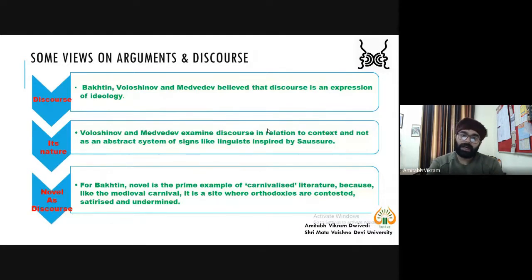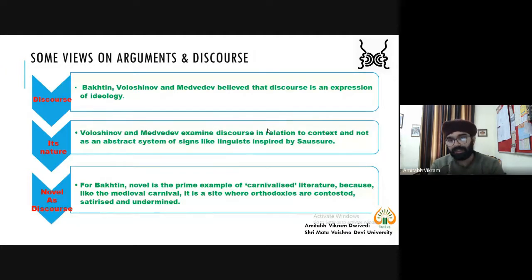Now, when we talk about arguments, it is closely associated with discourse as well. When we study discourse, discourse is also associated with ideology. So we have different theorists like Bakhtin, Voloshinov, Medvedev. What they believe is that discourse is an expression of ideology. So when there is a discourse, that particular discourse actually expresses ideology.